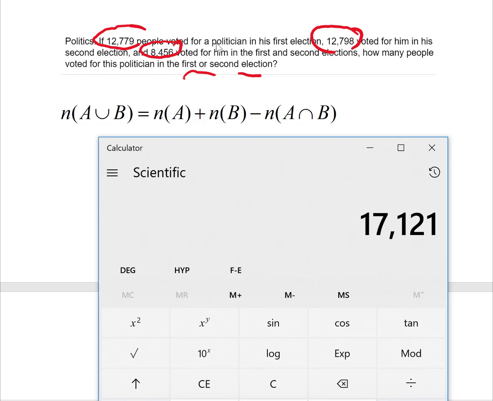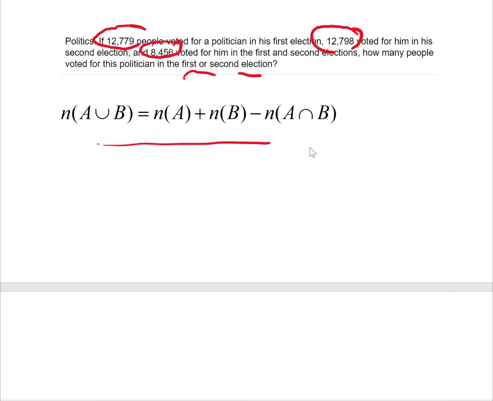And again, that's using this rule shown here on the screen, which is the rule for finding the number of elements in the union of two sets.